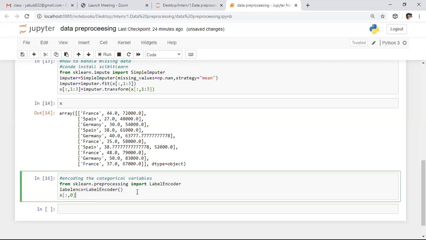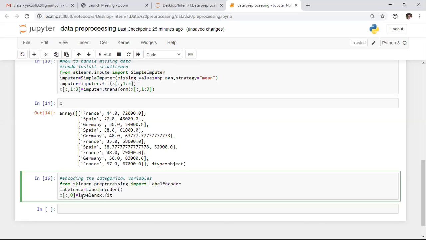Here we stored this entire thing in this variable. We created an object with the specific name. Whenever you want to access the LabelEncoder class, we need to access it by using this name only, so I'm saying labelencoder_X. After this, we need to fit and transform this data in a single step.